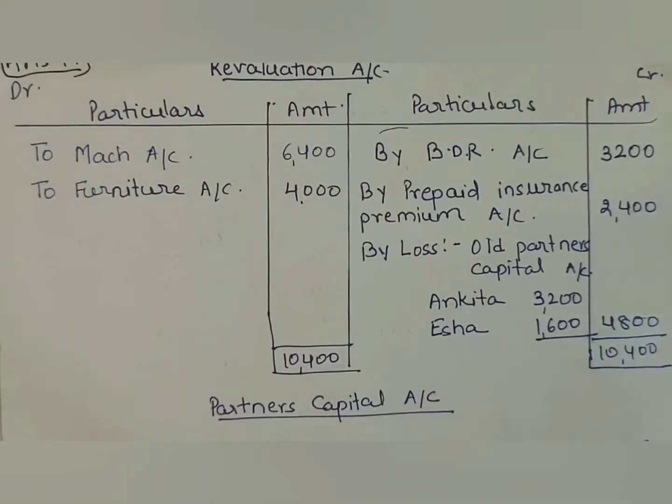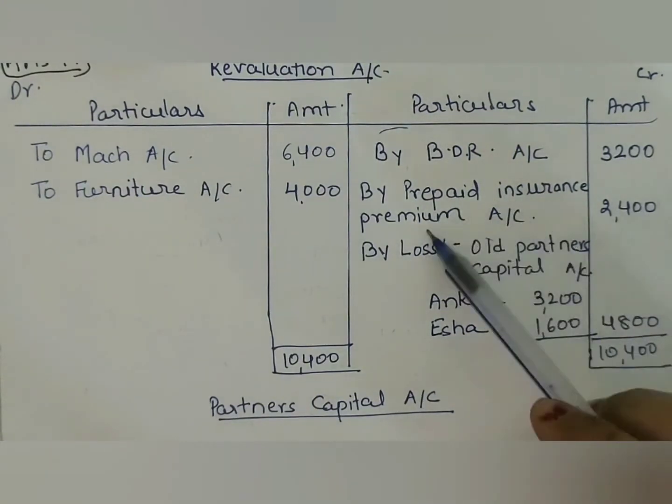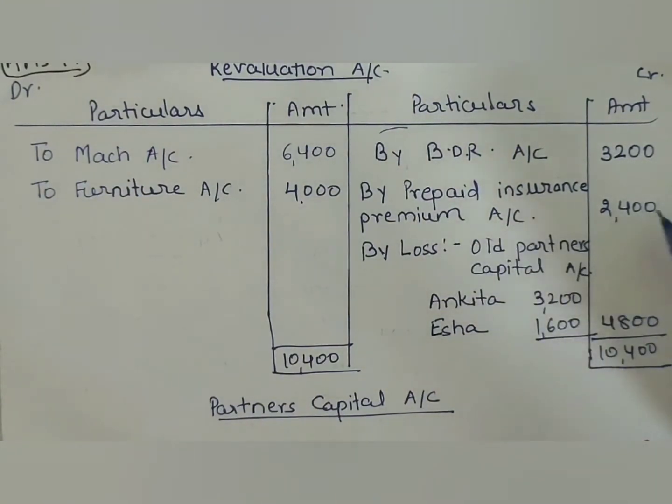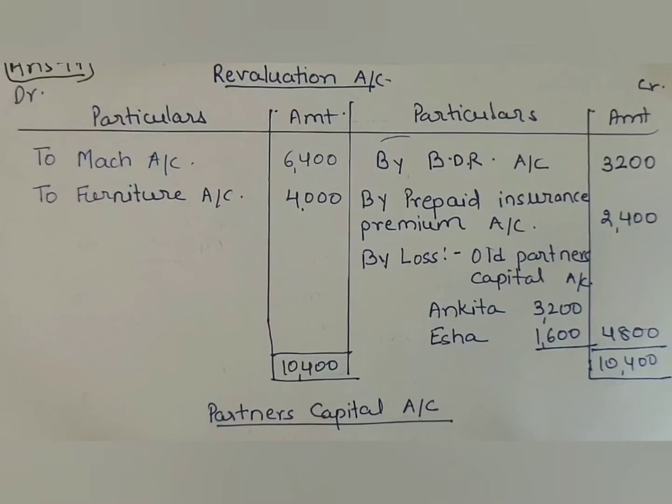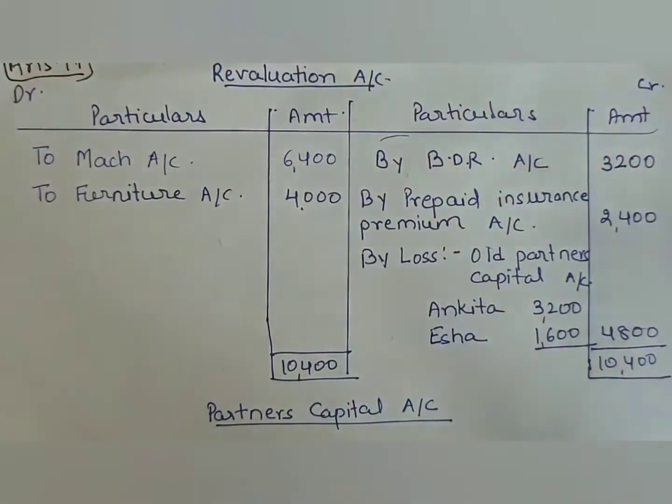And as an unrecorded asset is brought into the books, it is a kind of profit for the firm. So it will be recorded on the credit side of the revaluation account by prepaid insurance premium account 2,400. And then you will have to record the remaining items from the old balance sheet. After that, you will have to close the revaluation account.